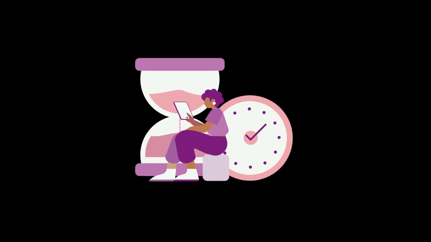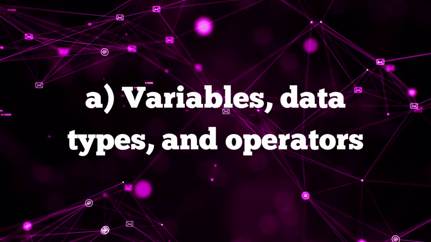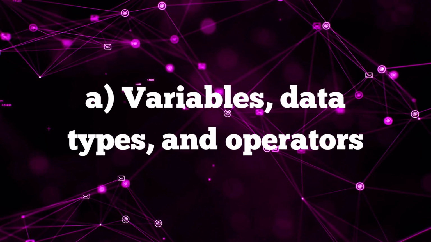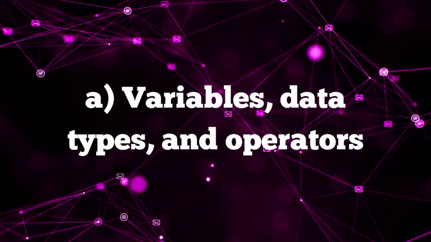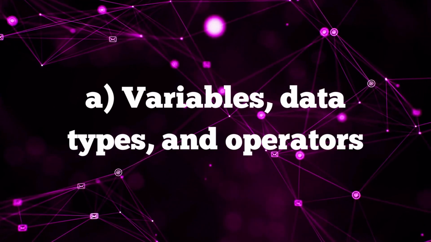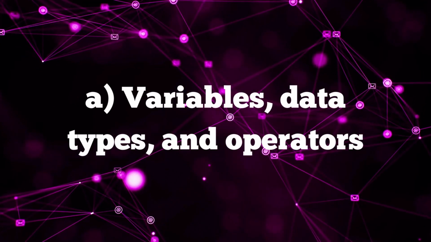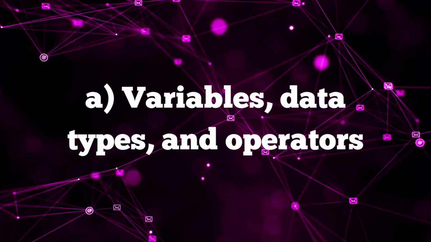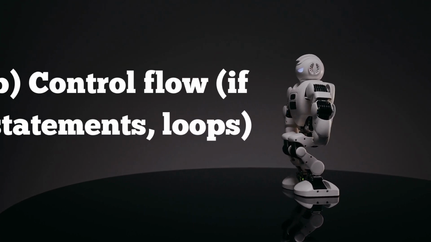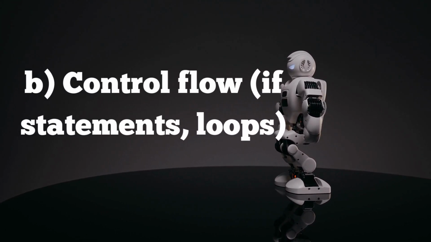So, let's go into some more depth. In Python, variables are used to store data values and they can hold different data types such as numbers, strings, and booleans. Operators are used to perform operations on variables and data such as arithmetic, comparison, logical, and more. Control flow in Python allows you to make decisions and repeat actions based on certain conditions.